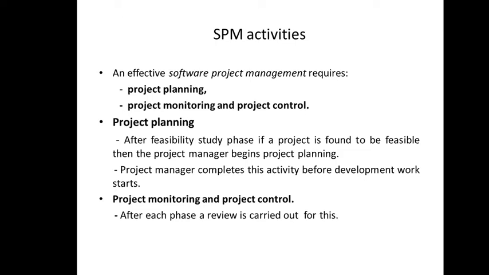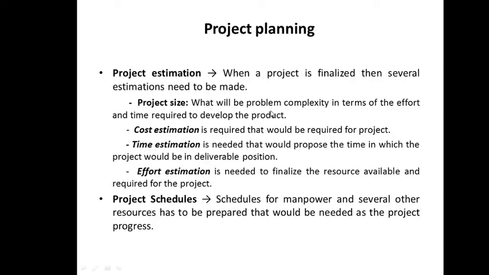We go for a requirement plan, design planning is required, then we go for test plan documents. For each and every phase, some sort of planning is required. We'll see what activities are associated with planning. Once the planning is done and you have started with the development, then we need to monitor and control the project. That is in the form of a review. After each phase, once you complete a phase, a review is carried out, right? That is monitoring and control, to check the progress, to check whether it is being delayed, and what countermeasures could be taken to overcome that situation. Everything is a part of monitoring and control.